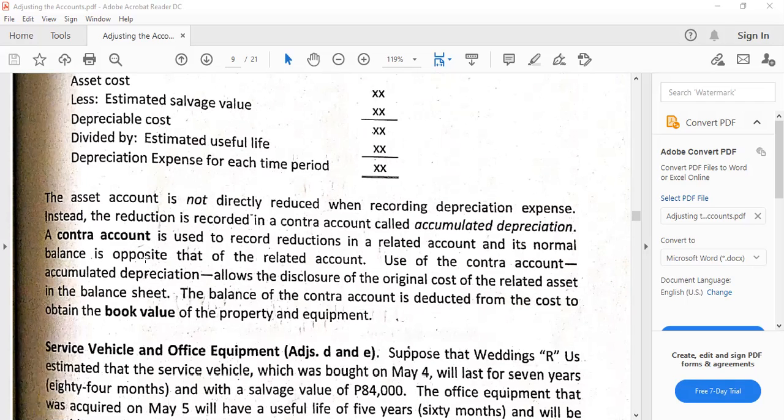Anyhow, the asset account is the property, plant, and equipment, while the contra asset account is the accumulated depreciation. From the word accumulated, meaning combined or consolidated or grouped depreciation expense in prior or previous accounting periods. This is a contra asset account because when we present property, plant, and equipment in the financial statements, we are going to deduct accumulated depreciation. And the difference is called book value. Book value is also known as carrying value or carrying amount or net book value. So those are very similar terms.